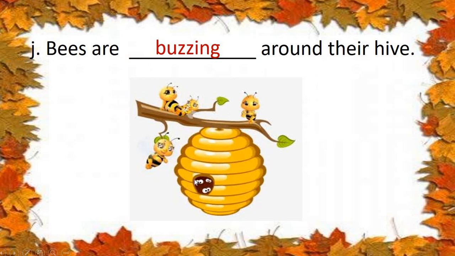They are buzzing. Where are they buzzing? Around their hive. Bees are buzzing around their hive. Okay, see, again I will read the sentence. Bees are buzzing around their hive.